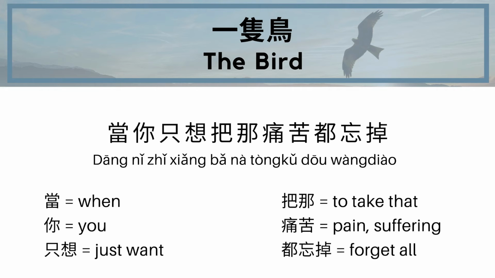So when you want to take that pain, 都忘掉. So all of it and forget it. 忘 is forget, and then you have that word 掉 again. So 飞掉 is to fly away so that there's no trace of you left. 忘掉 is to forget to the point where there's no trace of that memory left, right? So 当你只想把那痛苦都忘掉. When you want to just forget all of the pain.